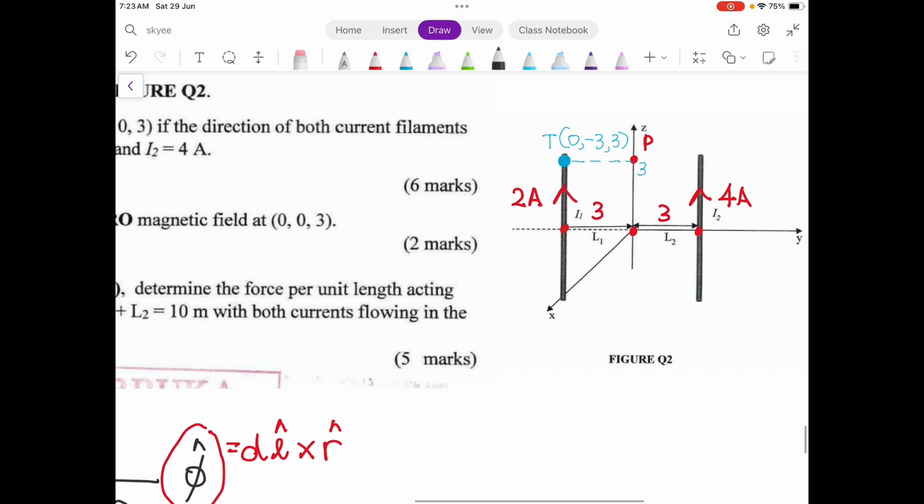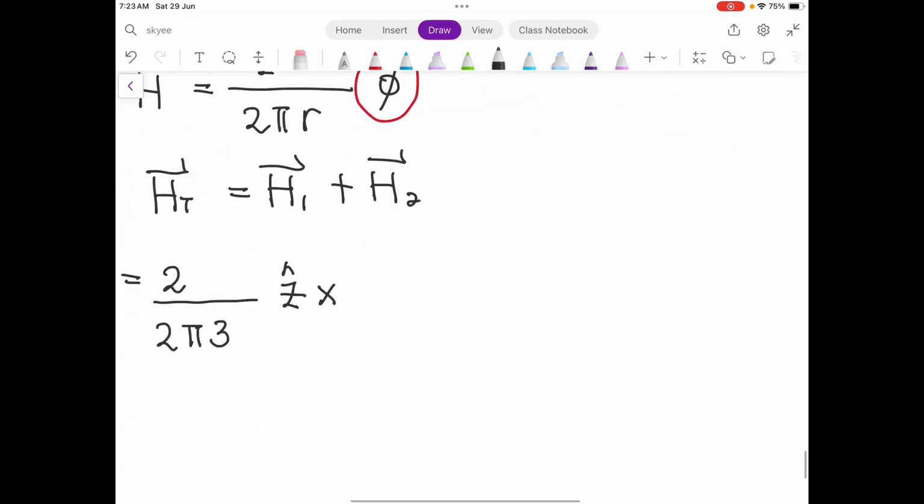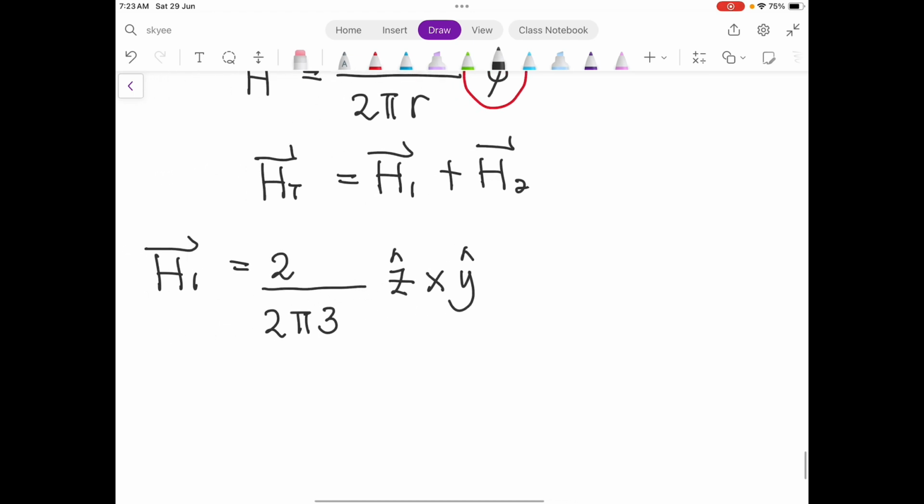And for the R, this is your R, what we always calculate. Your R is in the Y direction. You see the arrow is pointed towards the Y. So you have Y direction here.